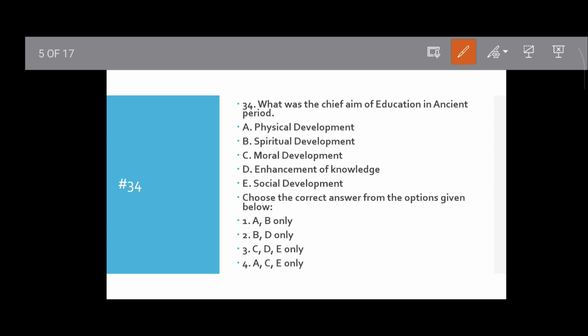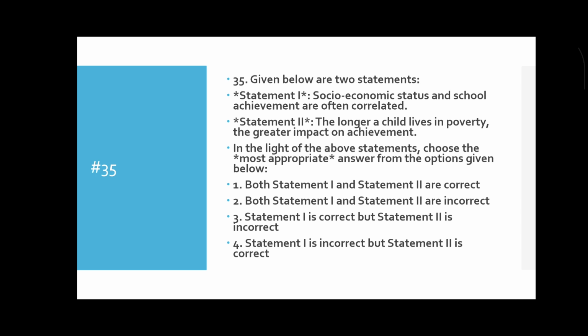As you know, spiritual development and enhancement of knowledge, B and D. Option 2 will be the correct answer. As you know, the Gurukul system was dominant. Education was value based and religious in nature. Character building and self realization were the main goals at that time. Okay, then move to the next question.